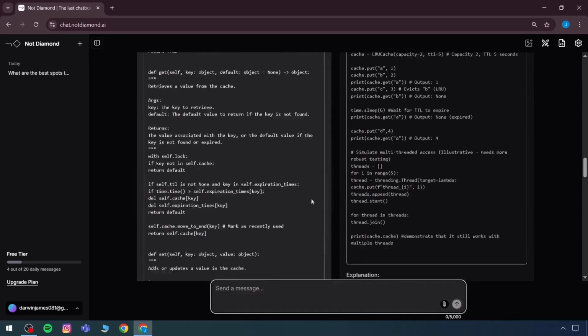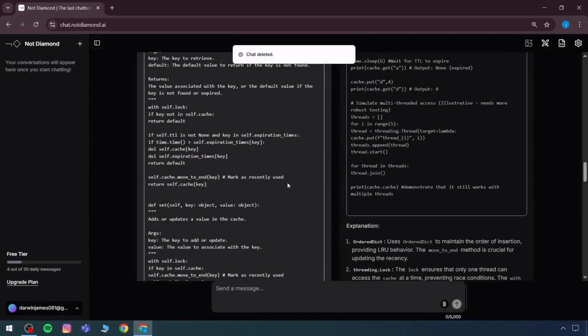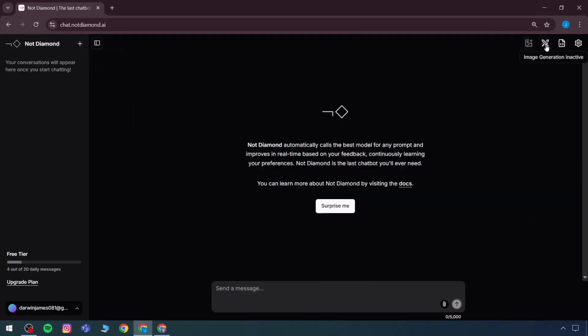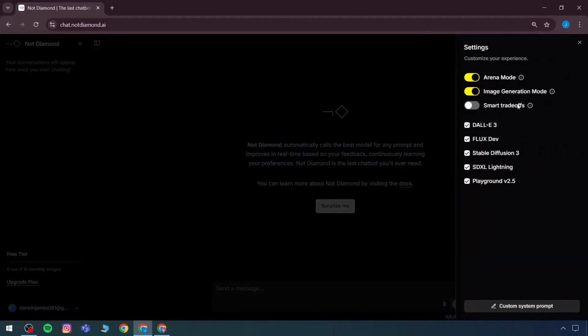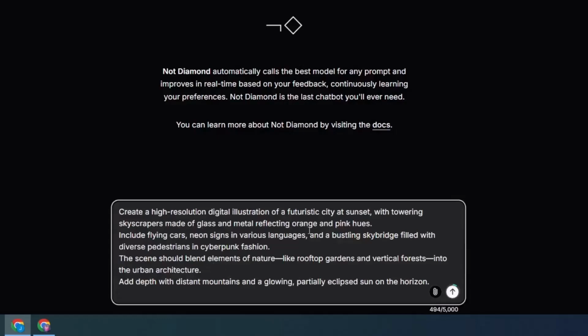In that chat, obviously, all these tantrums will not be followed. This one will be deleted, and after deleting, a newer chat will be opened. Now what will be done is stopping the Arena mode. Along with Arena mode, the image mode will be explored. In image mode, it shows DALL-E, Flux, Stable Diffusion, SDXL, and Playground. Custom diffusion can be used directly from these, but a custom prompt will be used in which a city with skyscrapers and similar elements is being looked at.